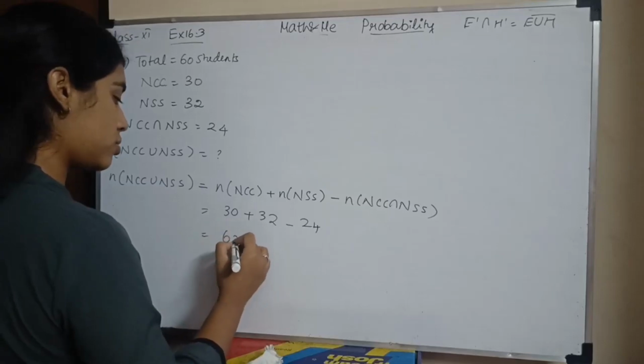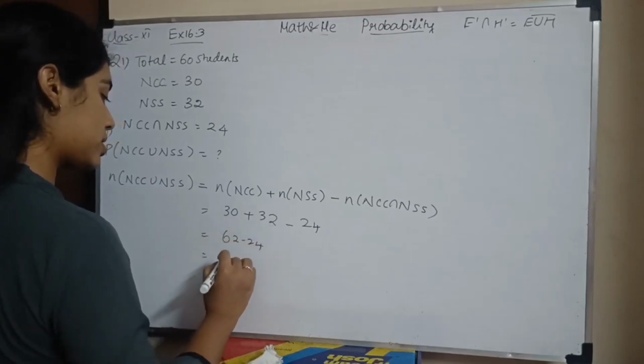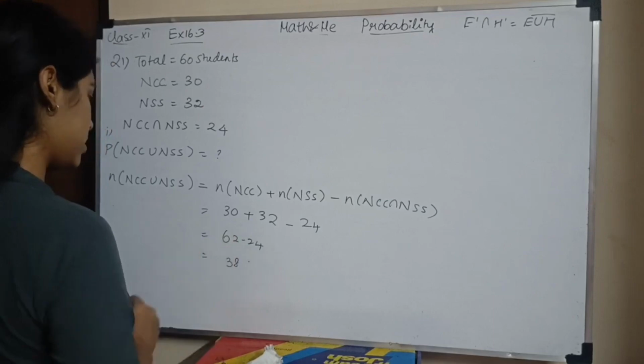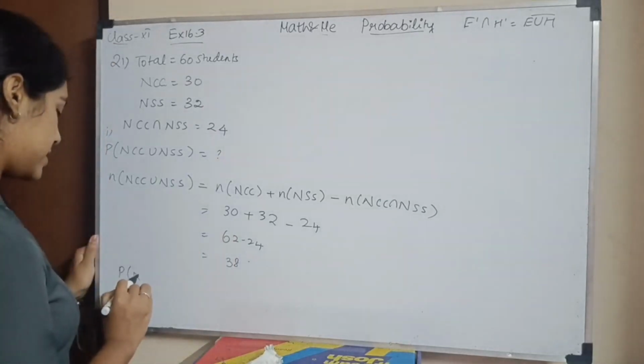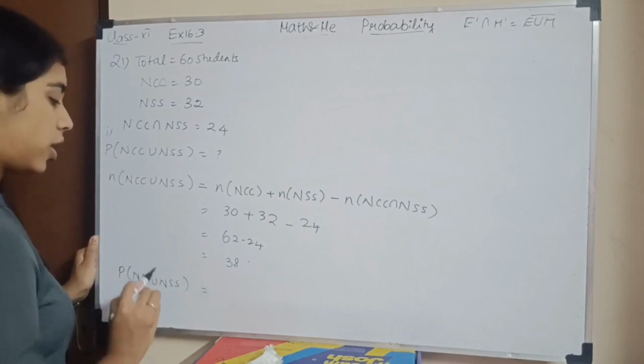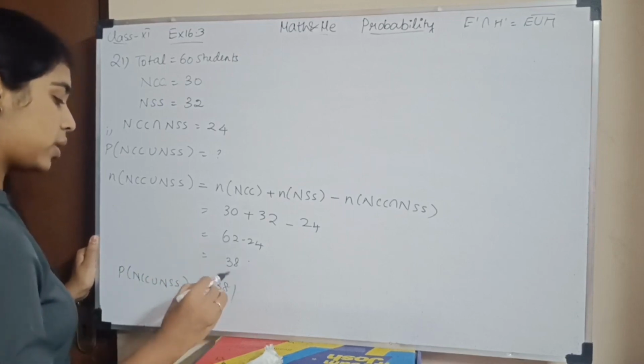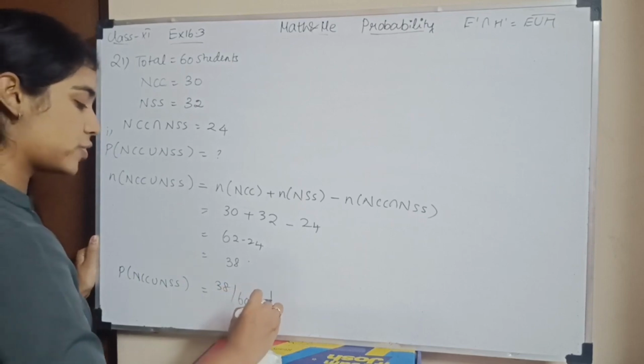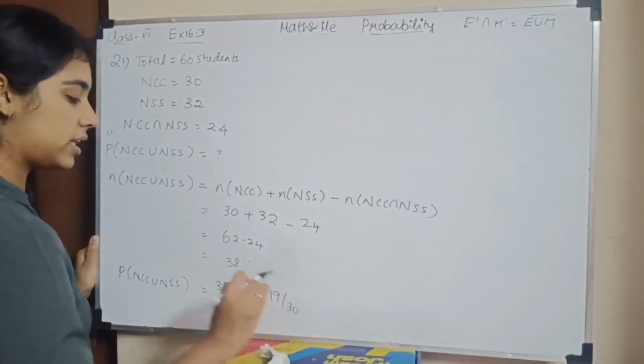So it is 62 minus 24, which is 38. So the probability of NCC or NSS will be the favorable outcome divided by the total outcome, which will be 19 by 30.